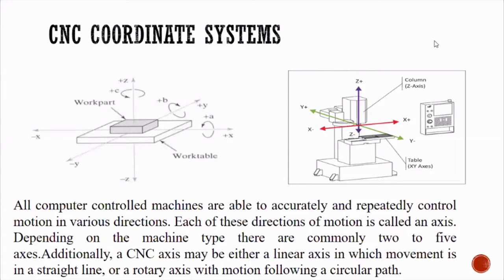Always the Z axis is meant for the tool, and X and Y are for the movement of the table. I have shown the diagram. So the table has to be moved, which means the workpiece has to be brought nearest to the rotation of the tool. This is how the 3 coordinate systems are there.